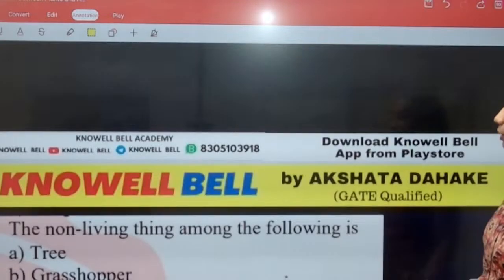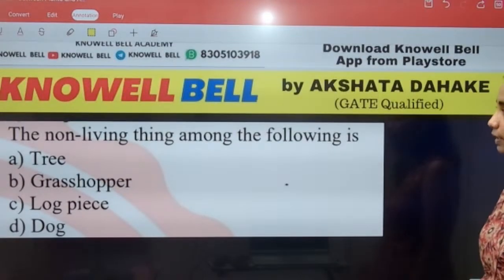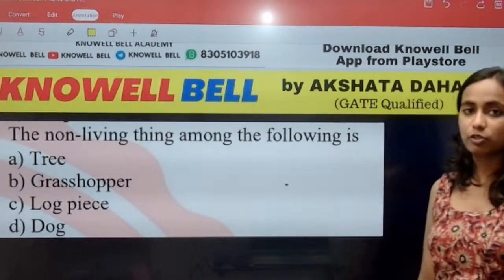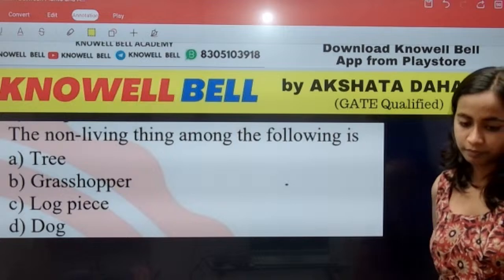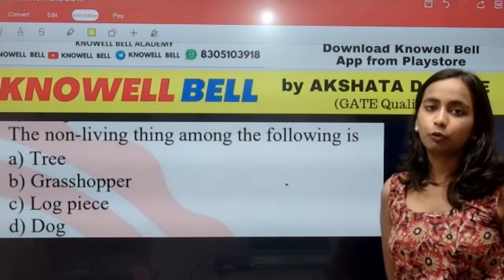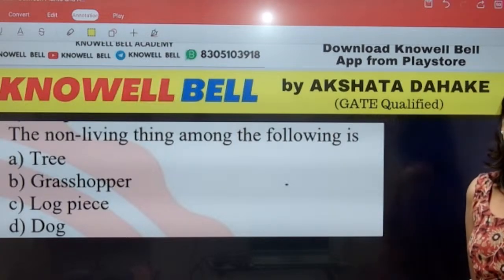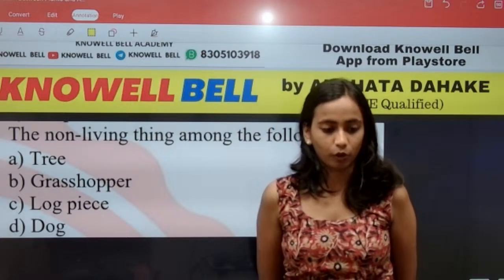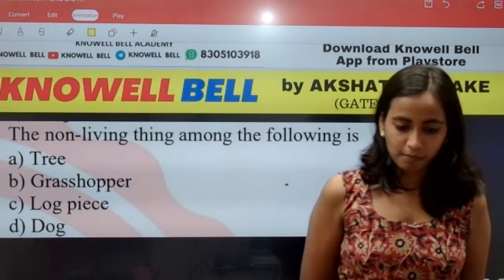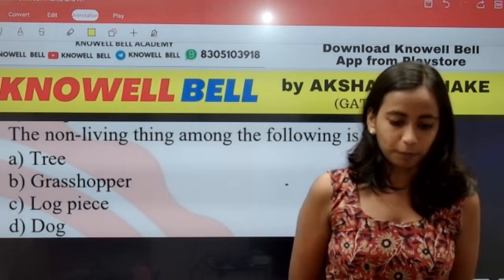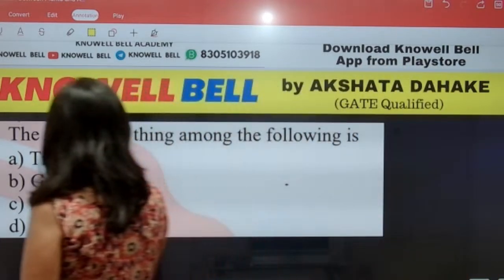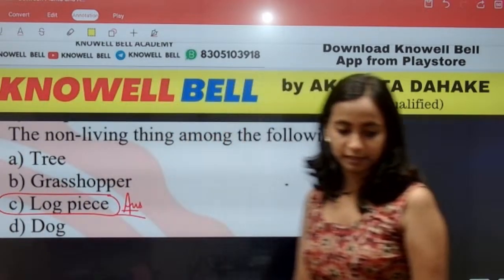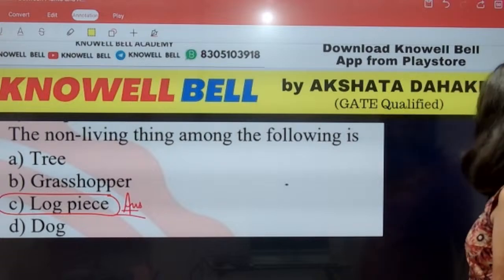Correct. Question number 13. The non-living thing among the following is. Among all the given options, which one of them is non-living? Tree, grasshopper, lockpiece or dog? Lockpiece means a piece of wood. So among tree, grasshopper, lockpiece and dog, which one is non-living? Lockpiece. Very good. C is the right answer. Lockpiece is the correct answer.